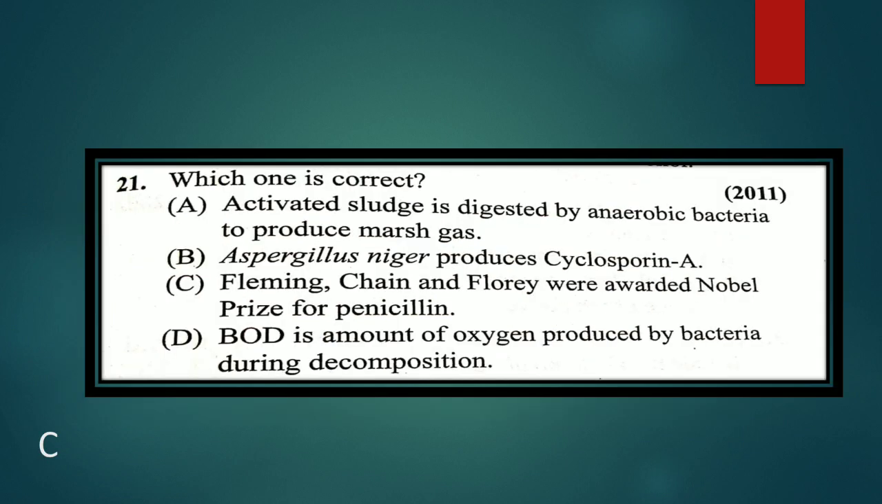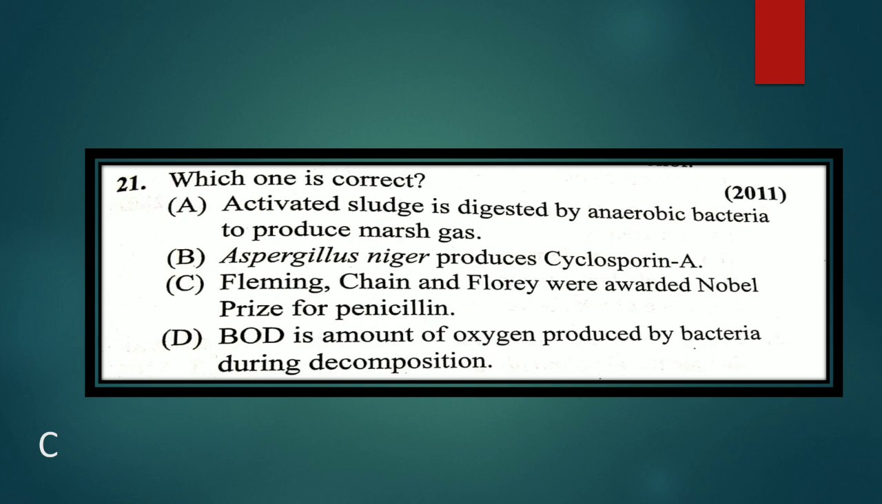Next question, which one is correct? A, activated sludge is digested by anaerobic bacteria to produce marsh gas. B, Aspergillus niger produces cyclosporin A. C, Fleming, Chain and Florey were awarded the Nobel Prize for penicillin. D, BOD is the amount of oxygen produced by the bacteria during decomposition. So the correct answer is C.